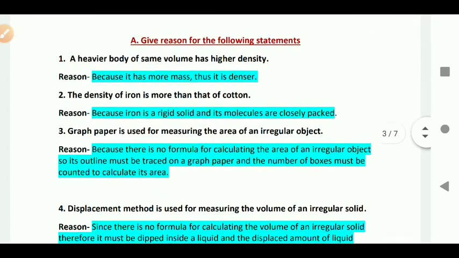Okay, question number second. The density of iron is more than that of cotton. Reason: because iron is a rigid solid and its molecules are closely packed, so it has more density in comparison to cotton.